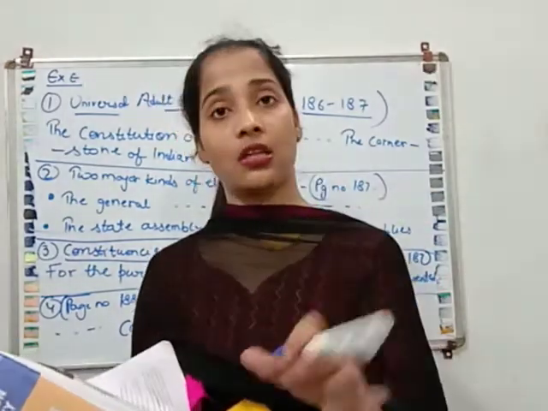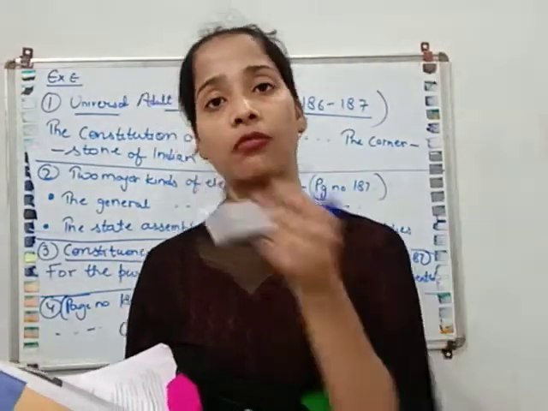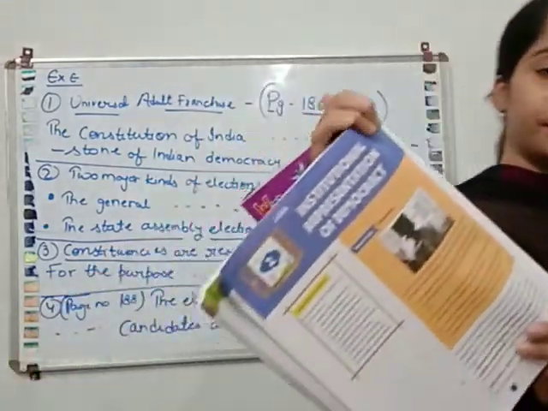The two paragraphs are there, and you have to write both in this answer. The answer will start from here, "Our Constitution of India grants the people of India," and you have to write down the answer till "cornerstone of Indian democracy." So you have to write all these points in this answer.